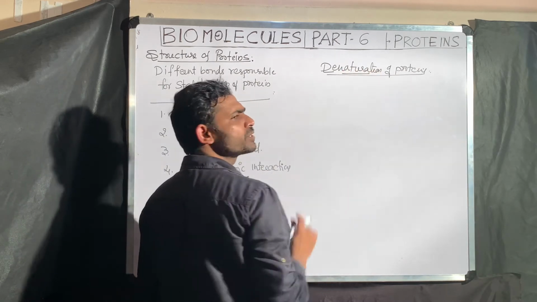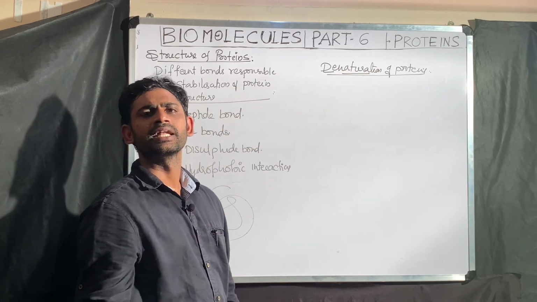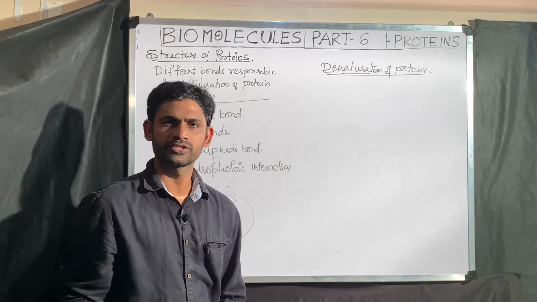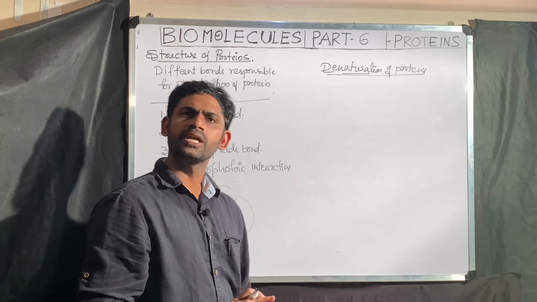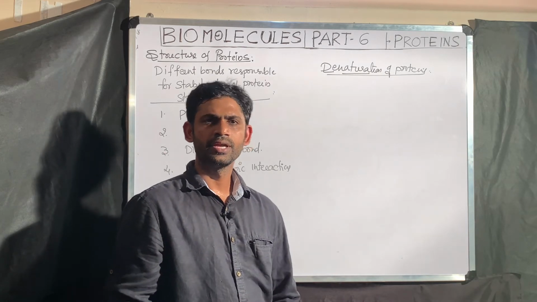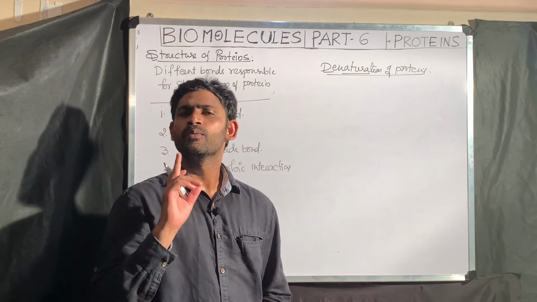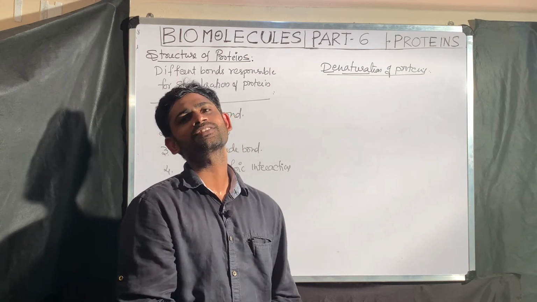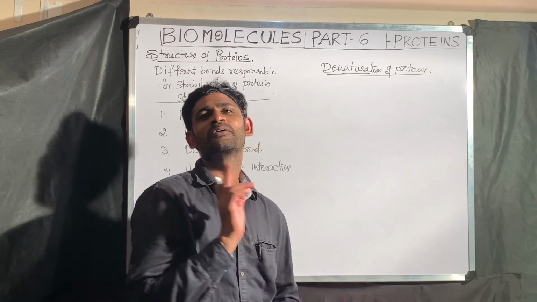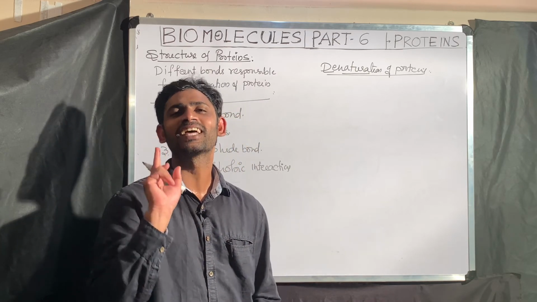What is the natural structure of the protein? You have to take the tertiary structure, because tertiary and quaternary structures are both functional forms, both natural structures. But from our syllabus, what is the only example for the quaternary structure? Only hemoglobin.